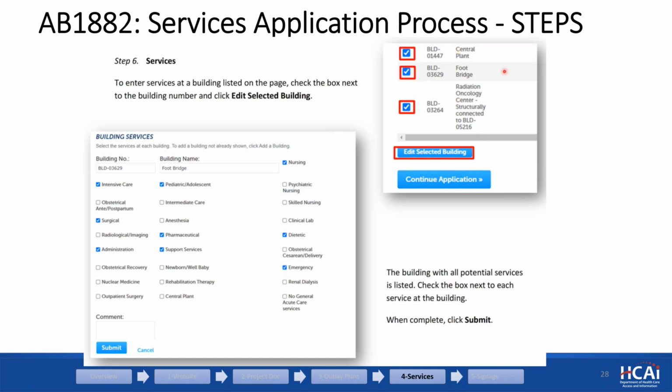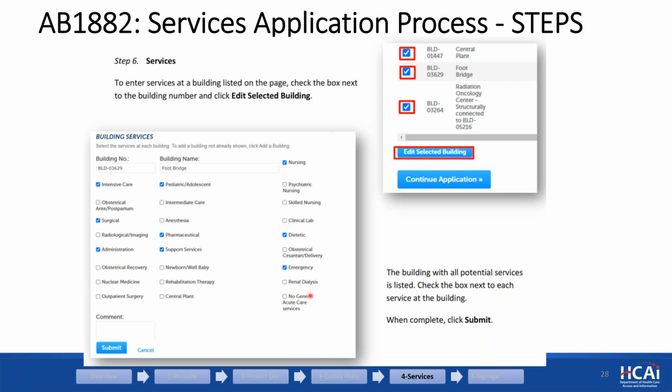So let's say, you know, footbridge, and you edit that, and then this pops up. Okay, which services are in this building? You basically check whatever is applicable to that building. Again, within the boundary of that building. So sometimes some services span 2 buildings. So for example, administration is in, I don't know, footbridge, and there is also administration in this building. So it's not just only one check per thing, whatever applies.